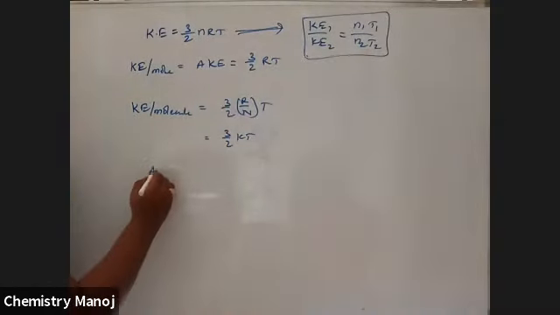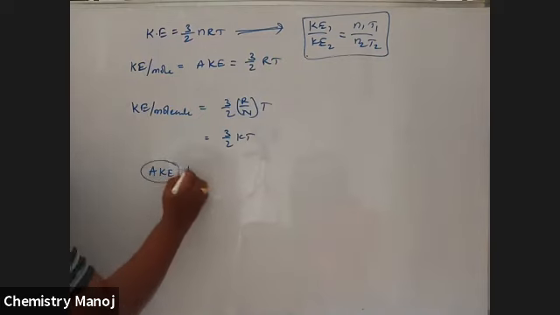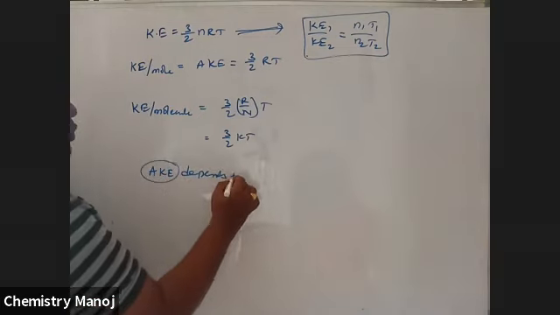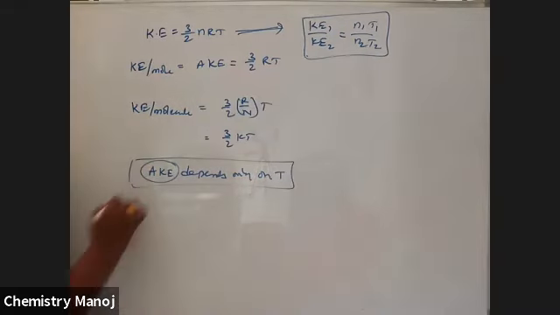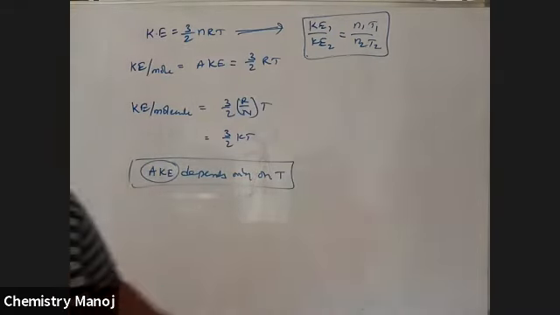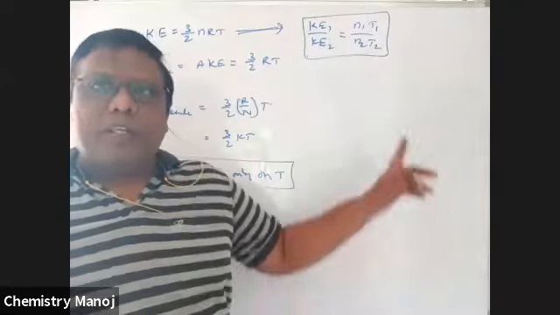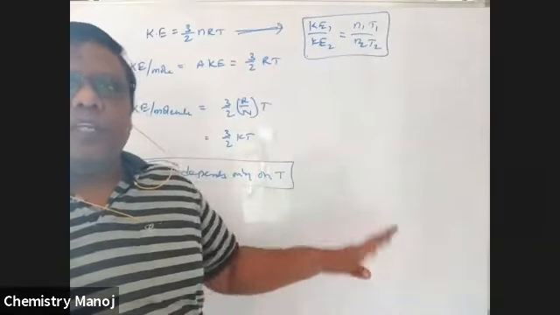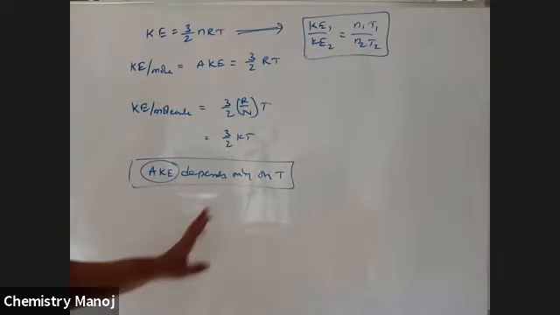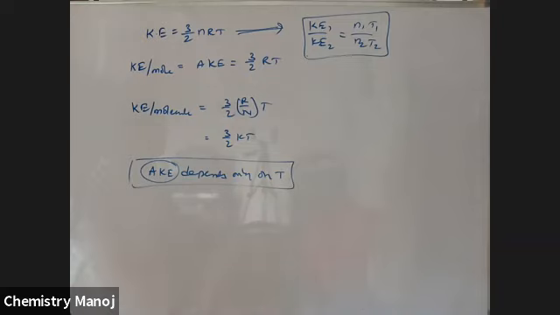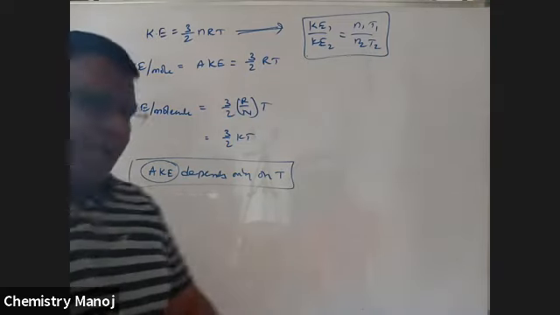Next, average kinetic energy depends only on temperature. So from kinetic energy, we must remember just these terms to calculate average kinetic energy or kinetic energy. So this is all about your kinetic energy part.